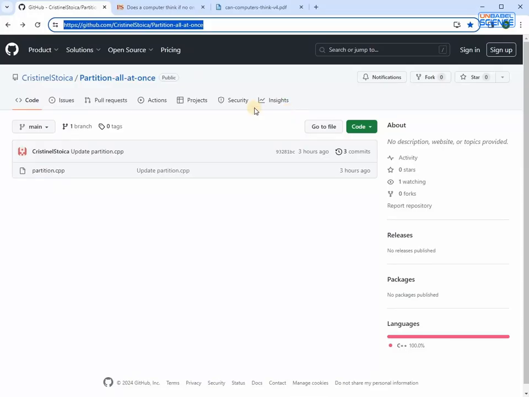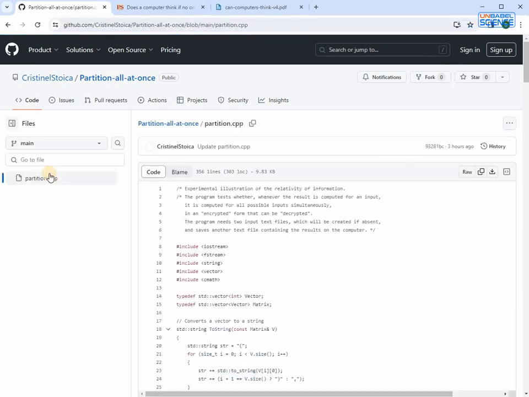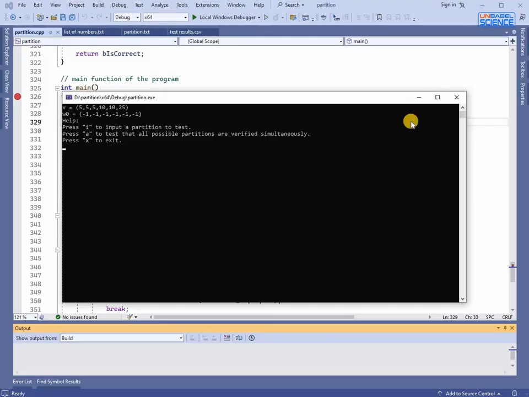To do the experiment, you can download the source code from this link. This will take you to the GitHub page. Then you click on the link partition CPP, and it will show you the source code. You can download it by clicking on the download button, and then you need to compile it. The easiest way to do the experiment is just to run the program and it will guide you.